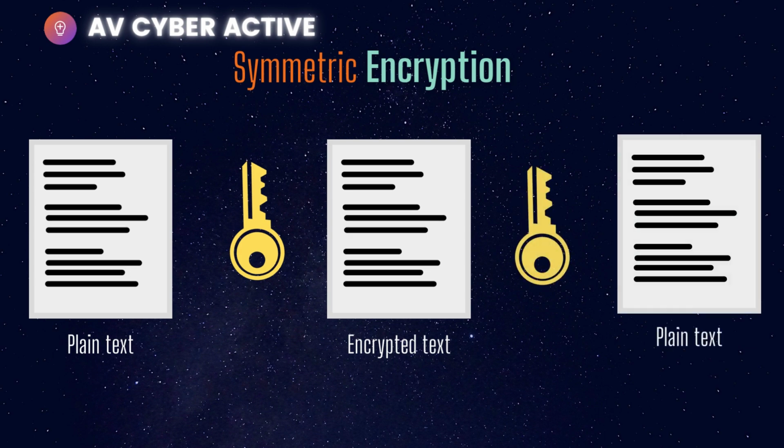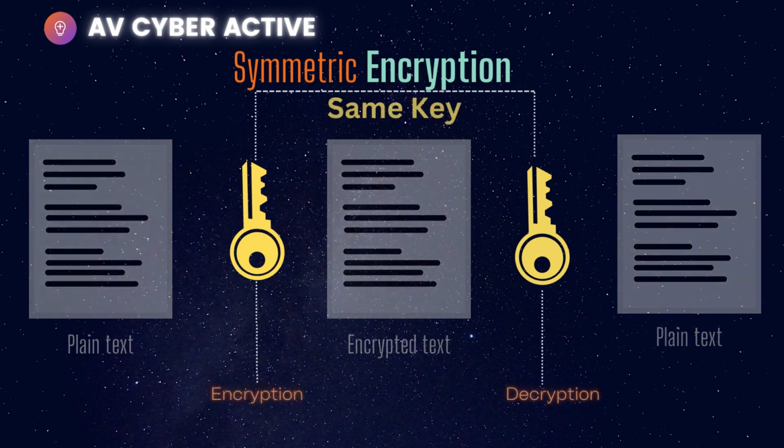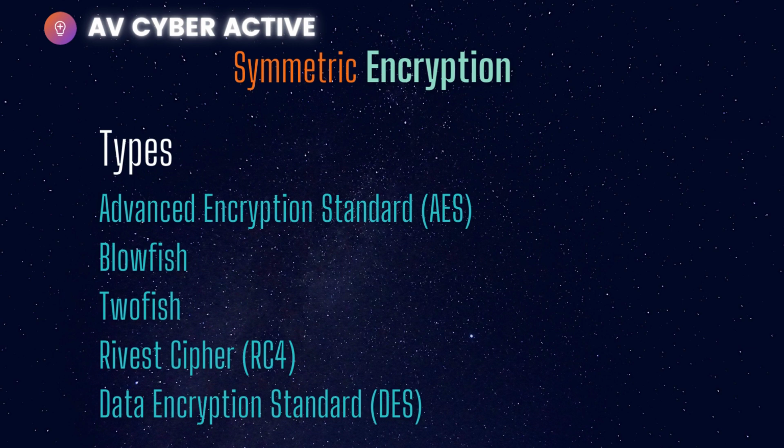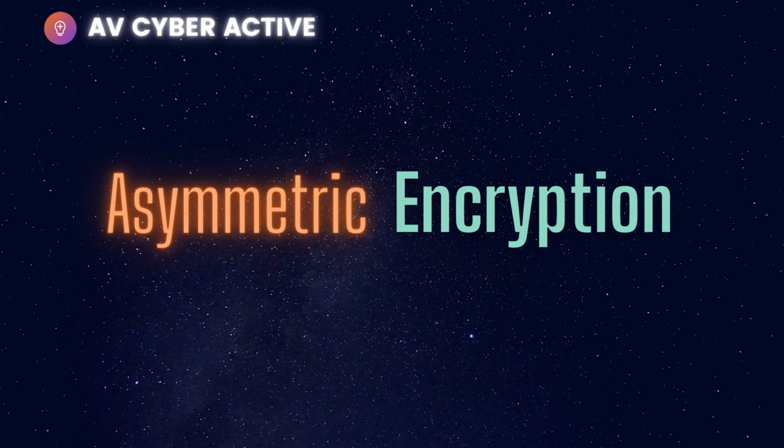Now pay attention to the process again. This time it's the same key, and of course mathematically also the key is the same. So since it's symmetric, it's the same key that you use to encrypt and decrypt a message. Now there are many types of symmetric algorithms, right? Here are some examples. The first one is the strongest one known to man so far, which is the Advanced Encryption Standard, AES. Blowfish, Twofish, RC4, that's Rivest Cipher, that's a stream cipher, and the Data Encryption Standard. And of course there are many more, but these are the ones you would most come across, and giving some of these would be a good example.